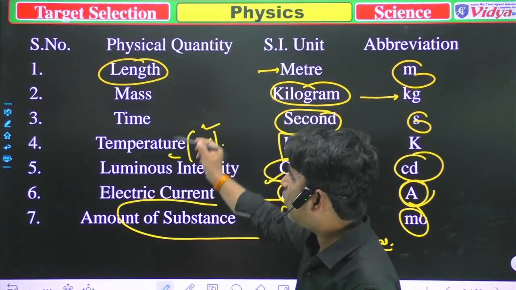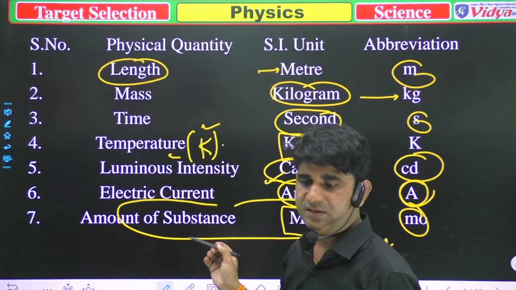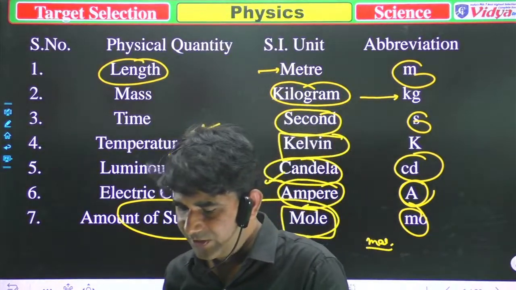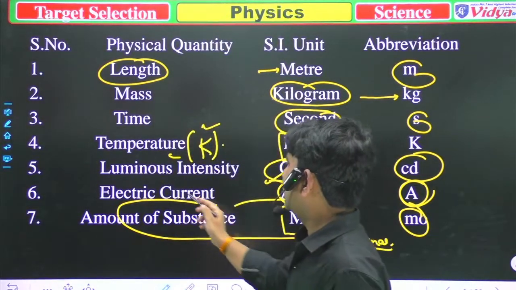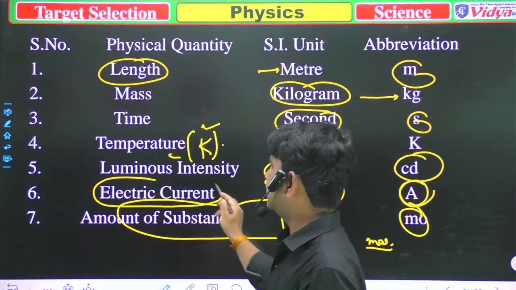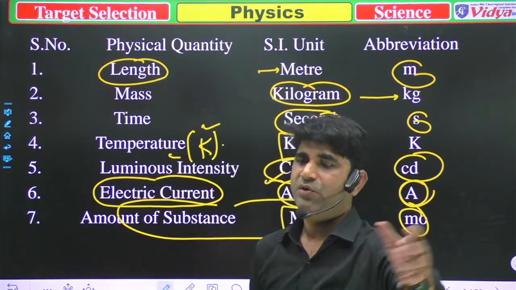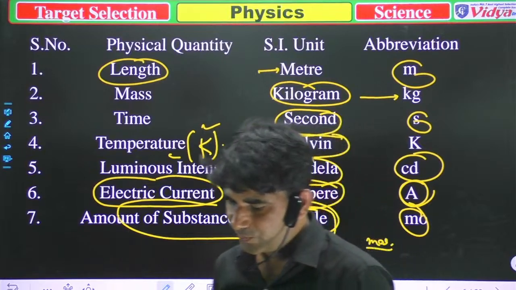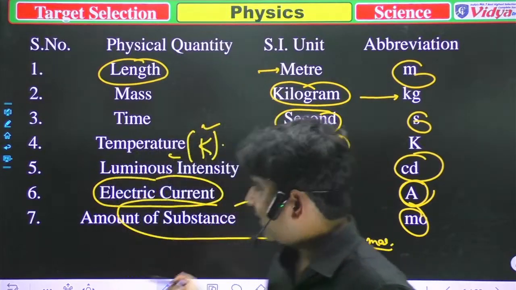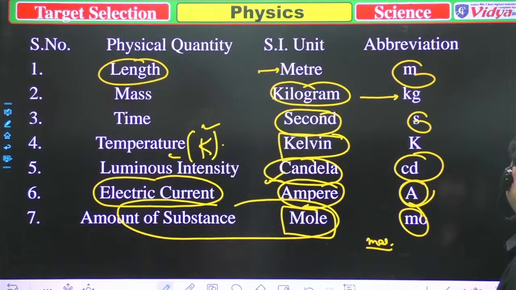So these are only 7 fundamental units. And in that question, because electric current was there, you should be clear that electric current will be the correct answer.